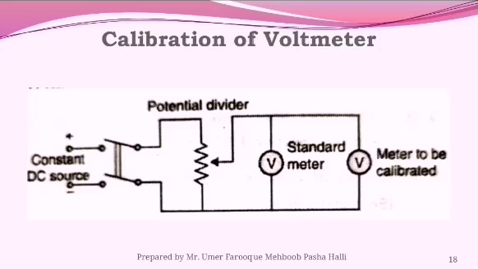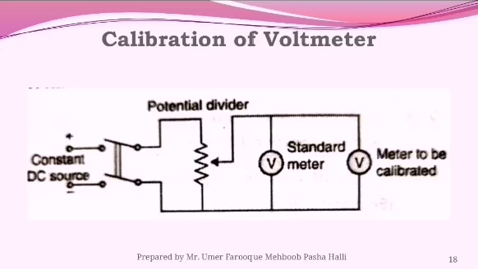Similarly, now we are taking a calibration of a voltmeter. The circuit arrangement for the calibration of a voltmeter is shown in the figure. A resistance, that is the potential divider, is used to vary the voltage. The DC supply is switched on. The voltage is gradually increased.